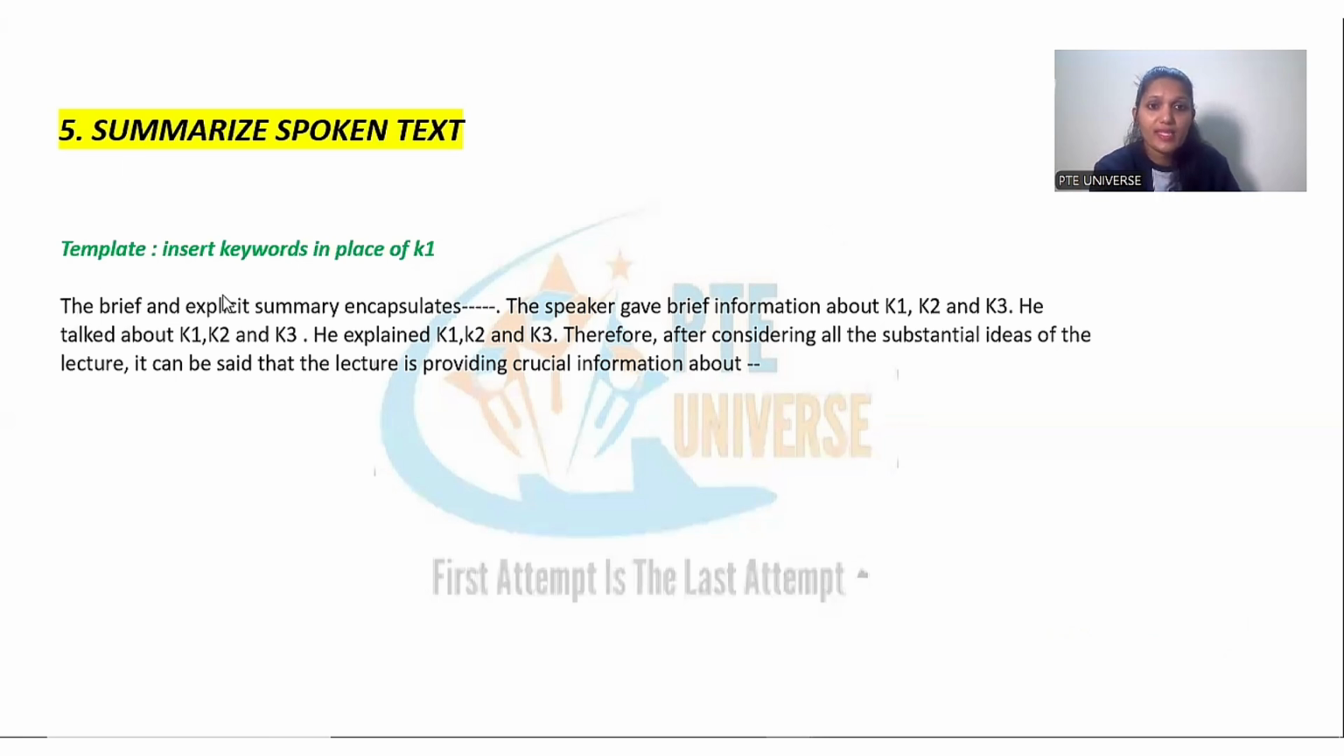The brief and explicit, see this word, a high vocab word, summary encapsulates, again a high vocab word, and you have to write the main topic. The speaker gave brief information about, you can write keywords, and if you're able to take phrases, that is 3 or more words together, you can write phrases. He talked about, again you can write keywords or phrases. He explained, again keywords or phrases. Therefore, after considering all the substantial, a high vocab word, ideas of the lecture, it can be said that the lecture is providing crucial information about, again you can talk about the topic sentence or main thing.